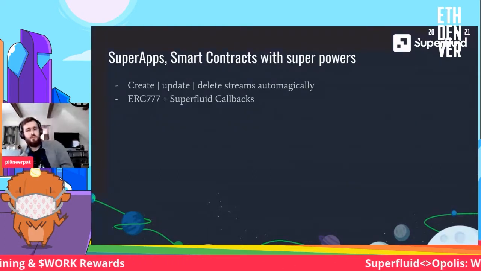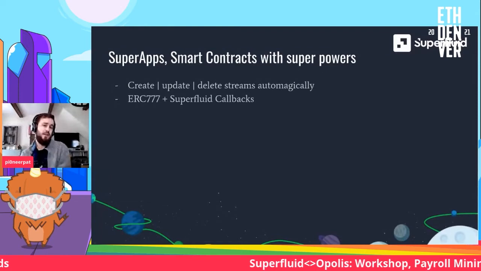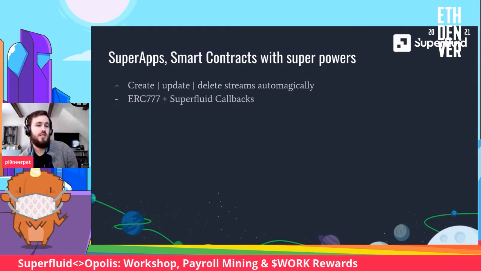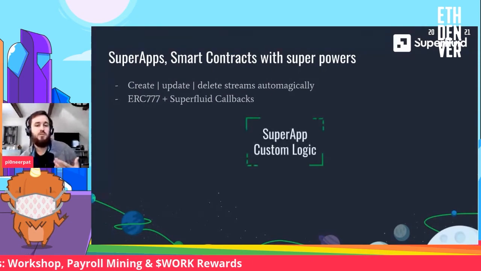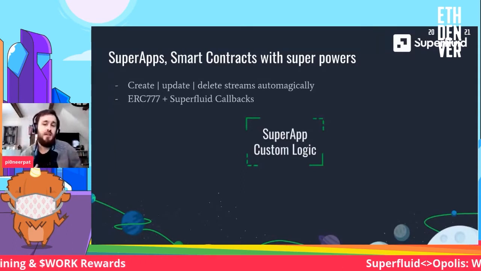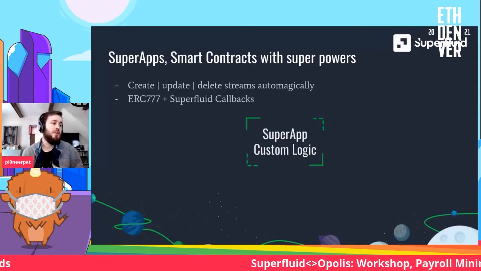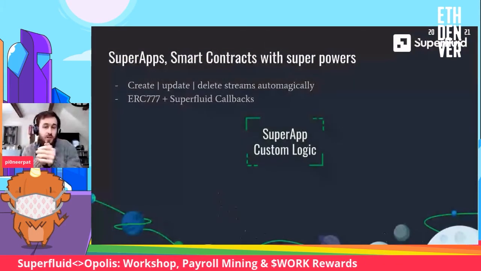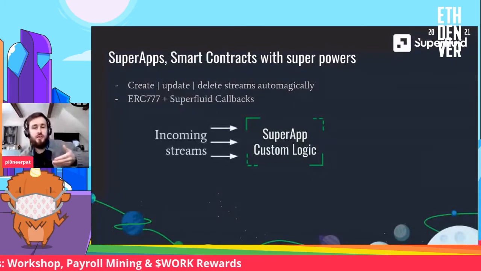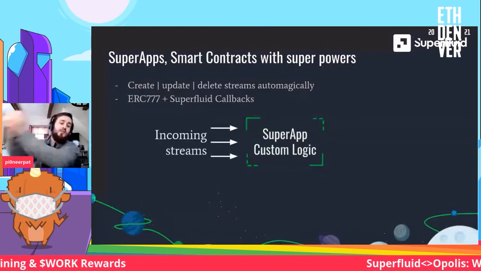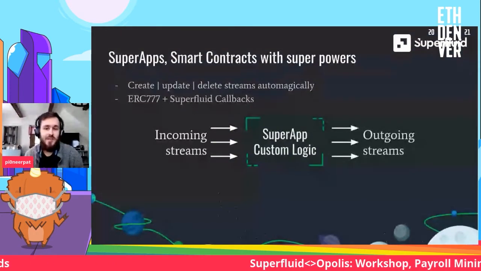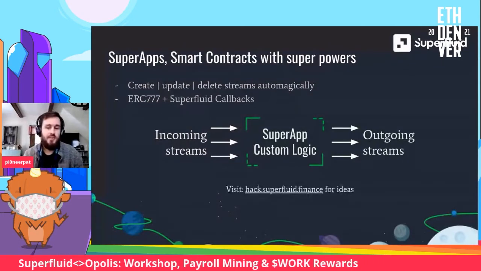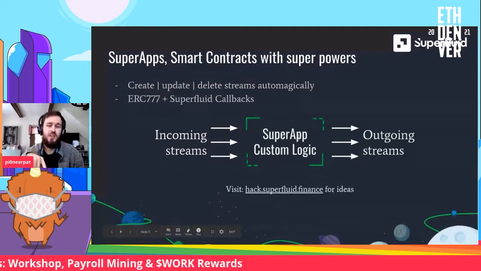Okay, so a super app then is something that allows you to programmatically control streams. And what this does is it gives the callbacks, like I said. The app that we're building today is going to be a Holy Grail. So we're going to mint a Holy Grail, and we're going to have it for ourselves. We're going to create a stream going into the Holy Grail, and then we are going to transfer the Holy Grail to somebody else, and the app is going to control where the stream of tokens should be going. I would encourage you guys to check out resources if you need ideas for building this, and we'll come back to this later.